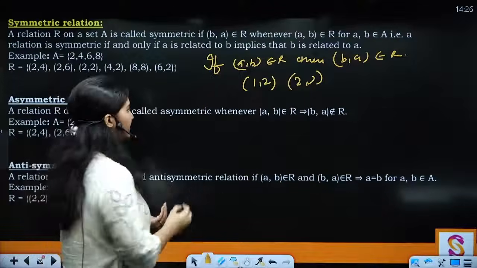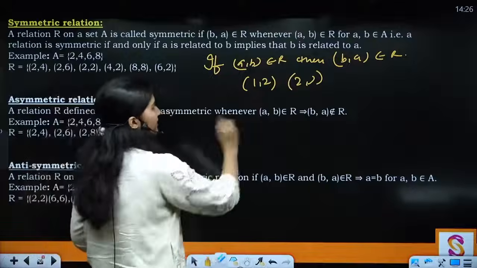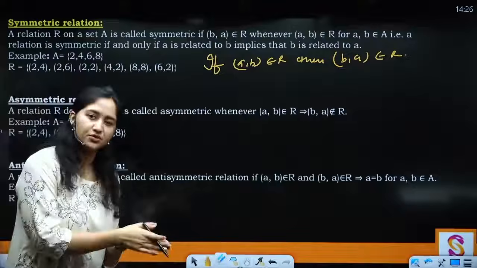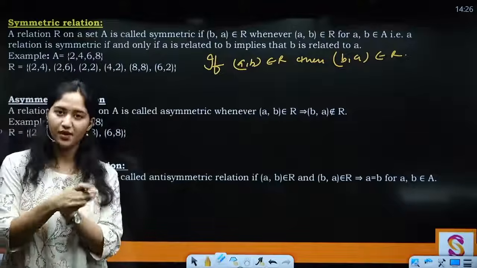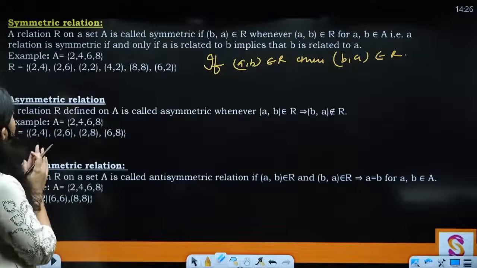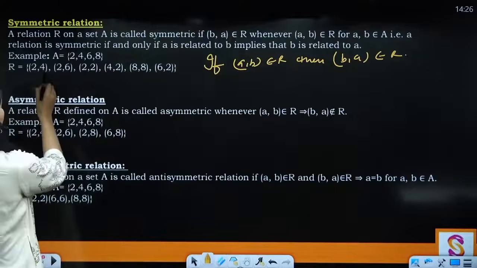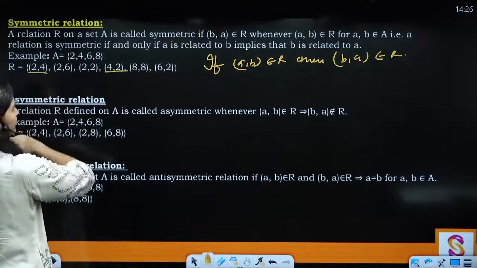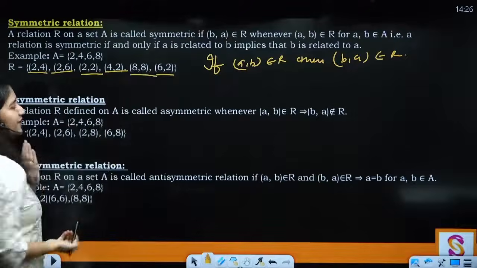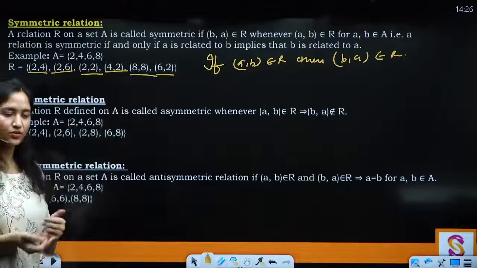Don't get confused, just remember this condition. Clear? Okay, now look here in ordered pairs: 2 4 is there, that means 4 2 must be there. 2 6 is there, that means 6 2 must be there. 2 2 is there, 8 8 is there, both of which are symmetric only, right?